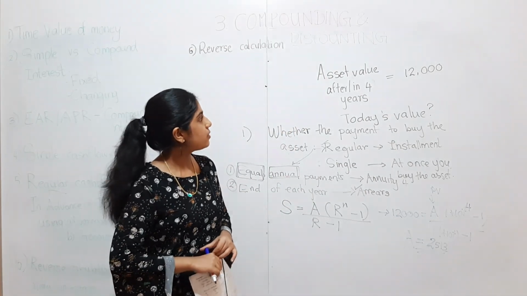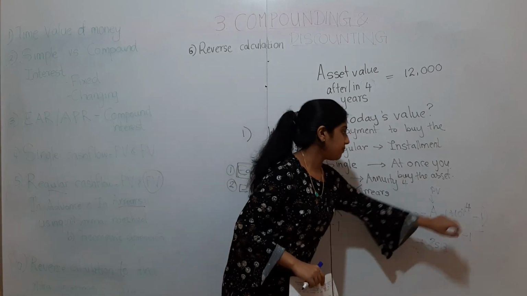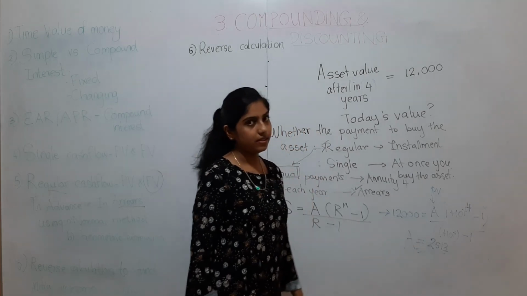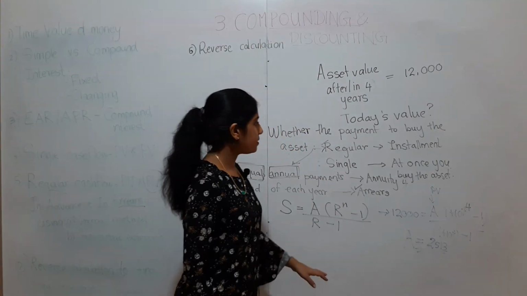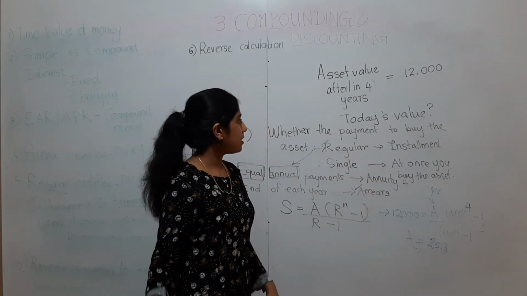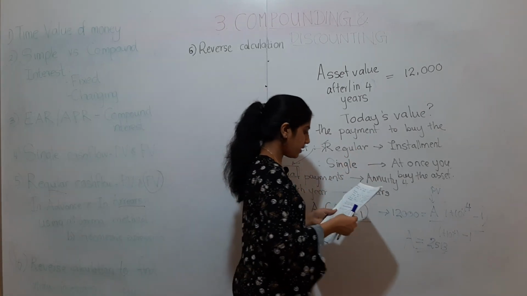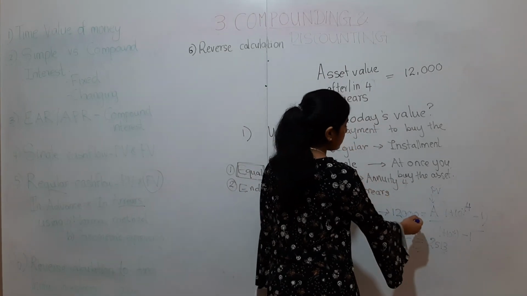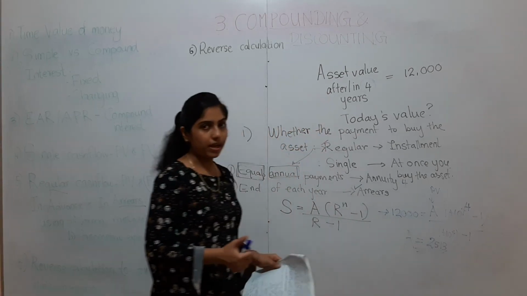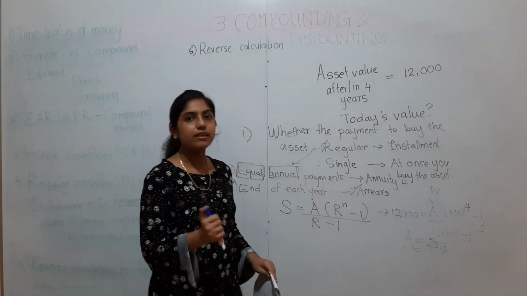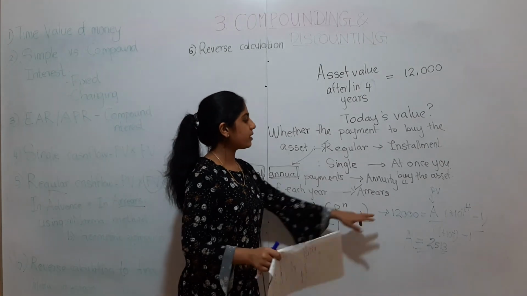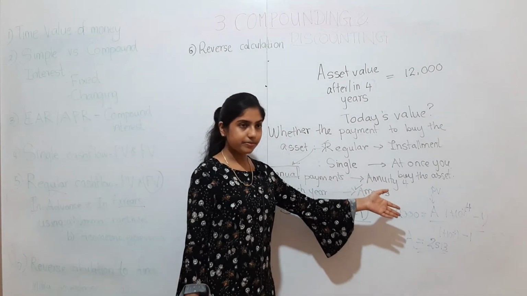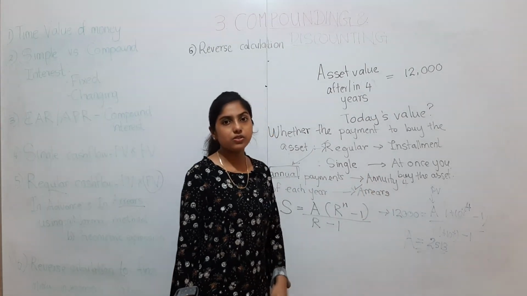So that is why I took 4 years here, and now we found annually how much we are paying. 2513 is the regular payment we make. They are not looking for the buying price, they are looking for how much you are paying annually. The buying price they have given is 12,000. So then apply that to the formula and see every year how much you are supposed to pay.